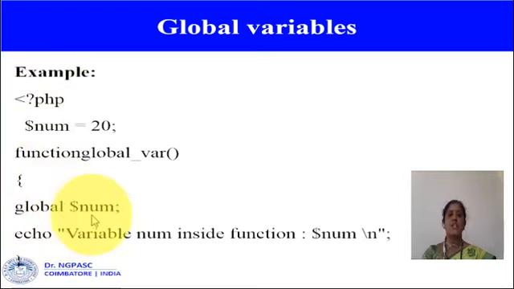Here $sum is used as a global variable. The sum value is declared here, $sum is equal to 20, and it is again specified as a global variable inside the function with the keyword global $sum. It indicates that the variable sum is a global variable.